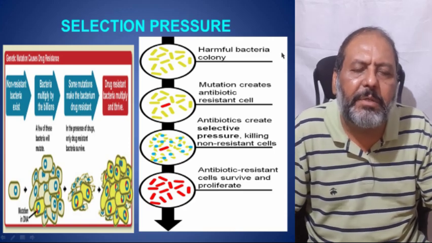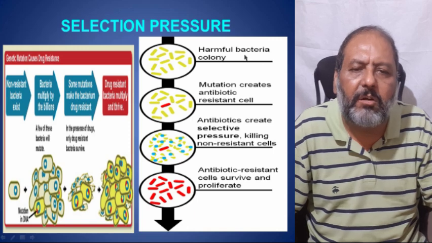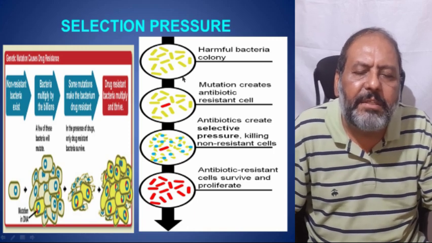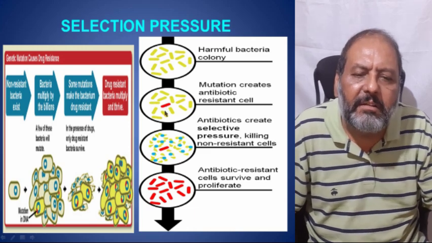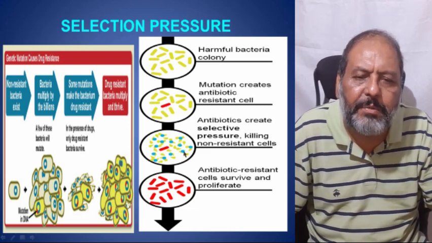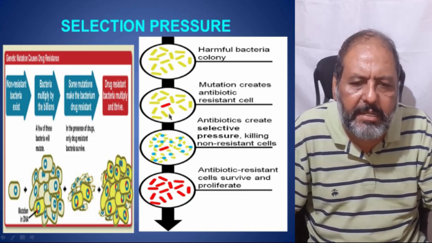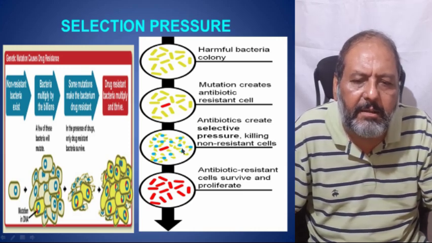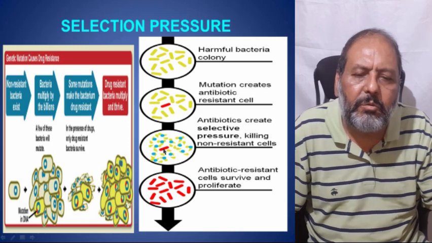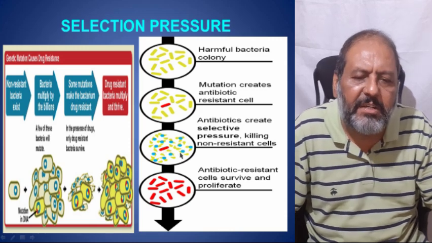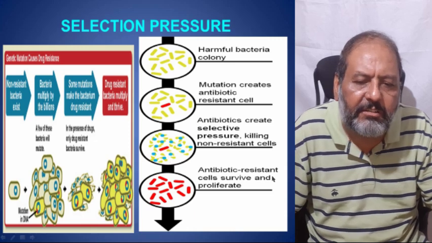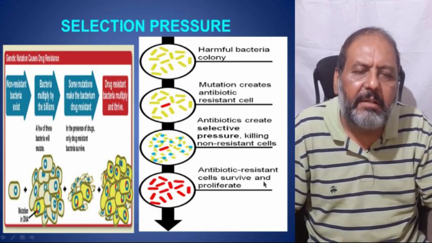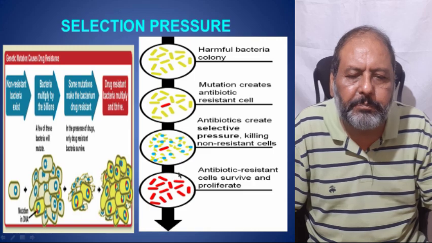Similarly, here in this picture, the harmful bacteria colony is there, and the bacteria are being killed by the antibiotic, but one of the bacteria is able to resist the effect of the antibiotic which has been applied on this dish, as you can see with the blue color. That is the mutant bacteria, and here one can see the antibiotic resistant cells, the red color, survive and proliferate.